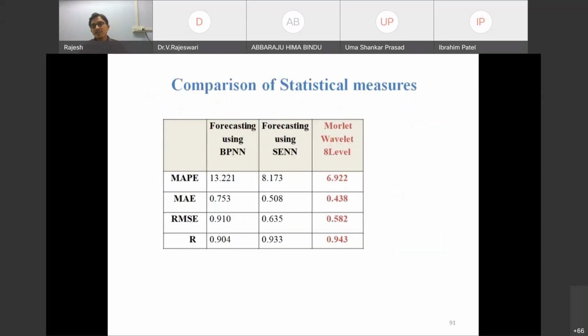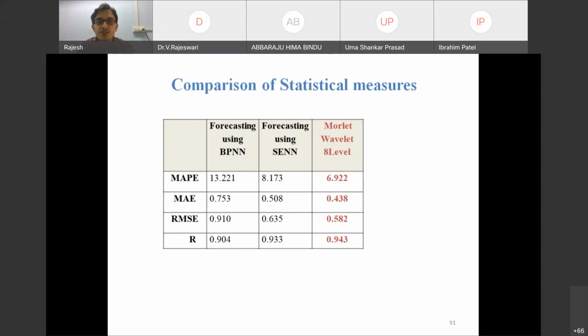So at a glance, we can compare the BPNN to the SCNN to the wavelets. We have... It's not audible. It's audible. Okay. Somebody posted. Okay.